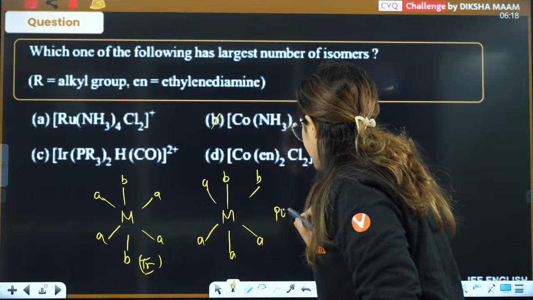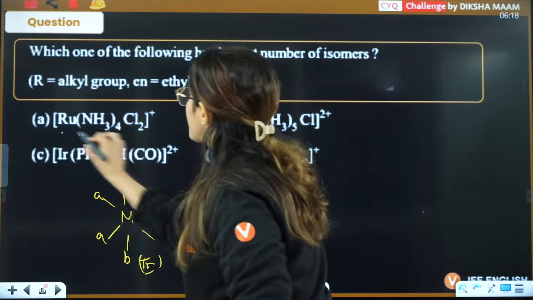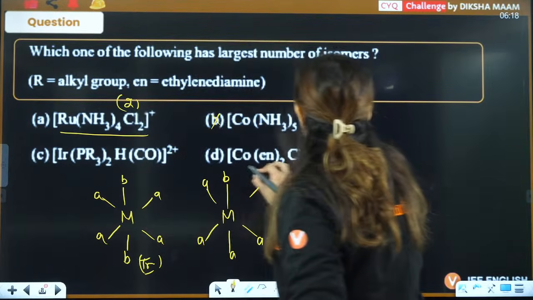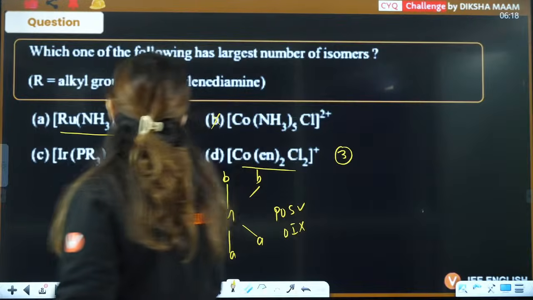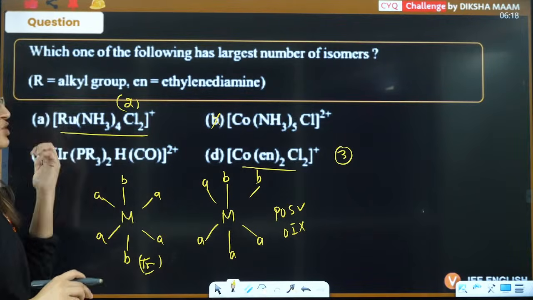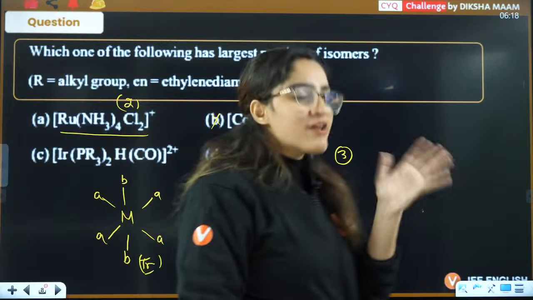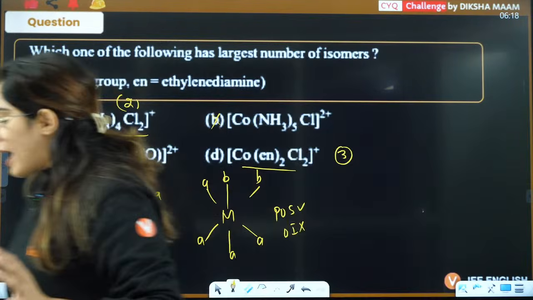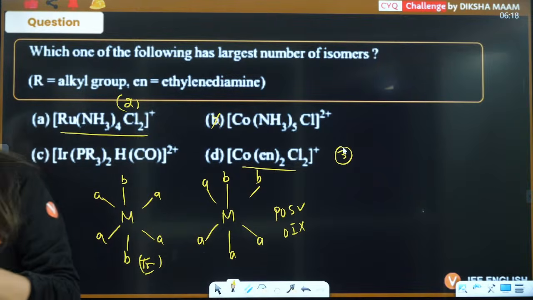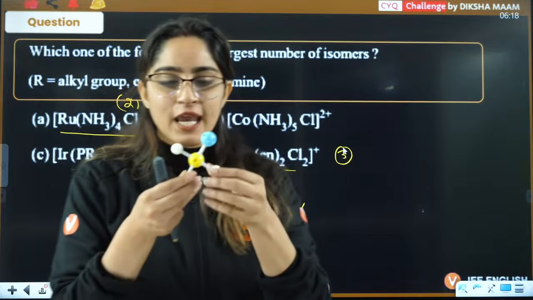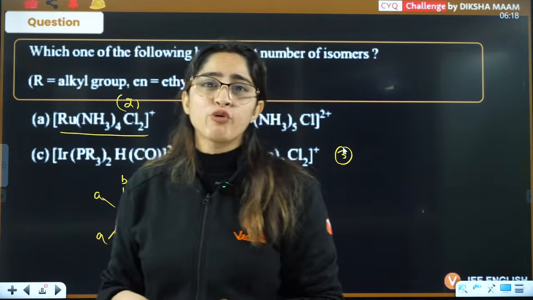POS is present here as well, so optical isomerism does not exist. So this shows only two isomers. This shows three isomers, right? And similarly, this one is 2, 3, and this is your square planar geometry. Square planar geometry always has a POS. It doesn't matter whether all the atoms are different or the same, it will always have this POS passing, so it will never show any optical isomer.